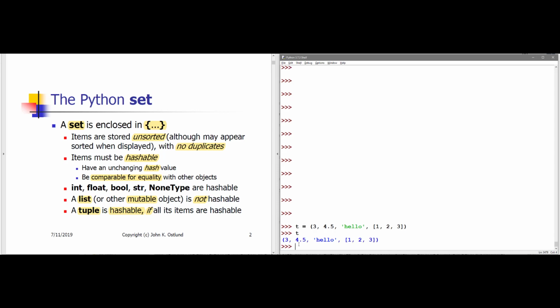We can see that it's a tuple. It's contained in parentheses. I can ask for its type to confirm that it's a tuple.